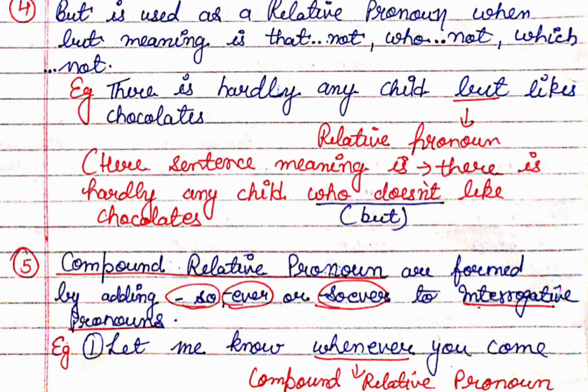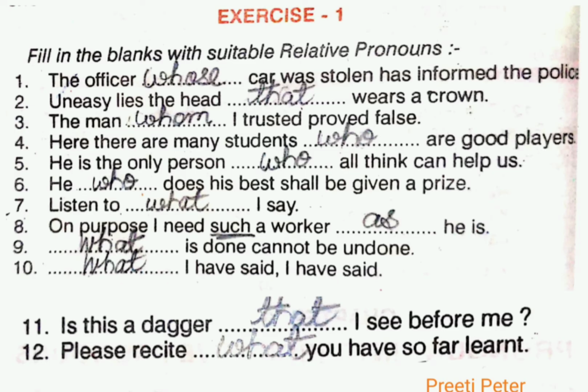So but is a relative pronoun here. Next point, compound relative pronouns are formed by adding soever or ever to an interrogative pronoun. For example, let me know whenever you come. So whenever is a compound relative pronoun.